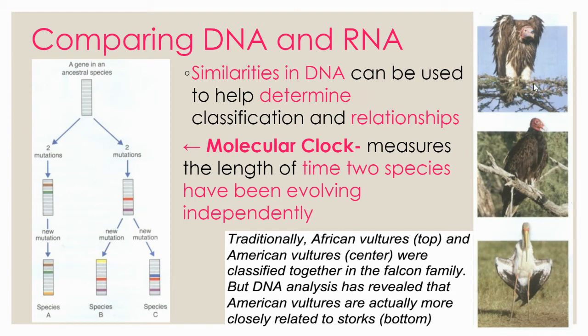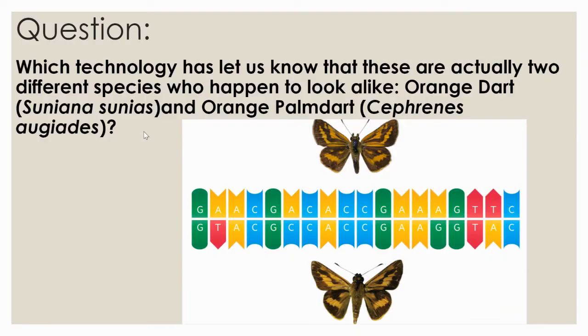So comparing DNA has allowed us to see how long ago two species maybe split from each other and what the similarities in DNA are. And it can also be with proteins, but DNA and RNA is more common. So, which technology has let us know that these are actually two different species who happen to look alike?